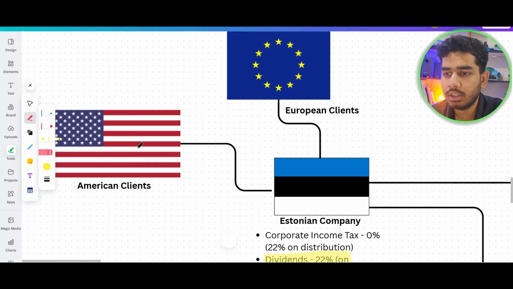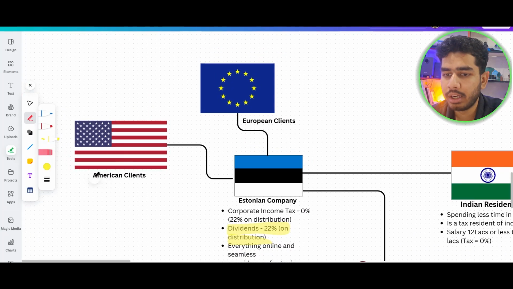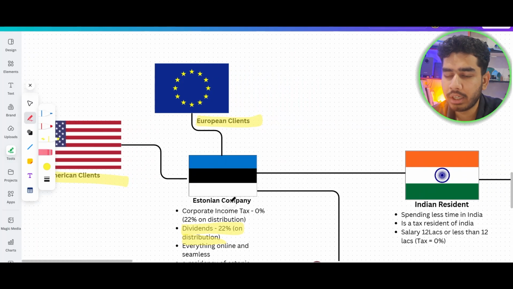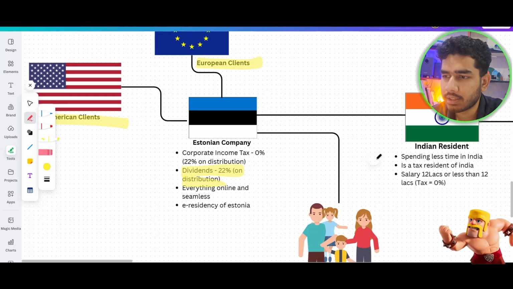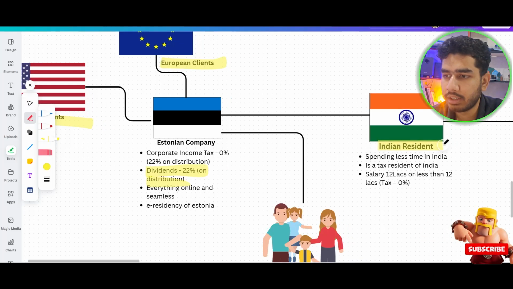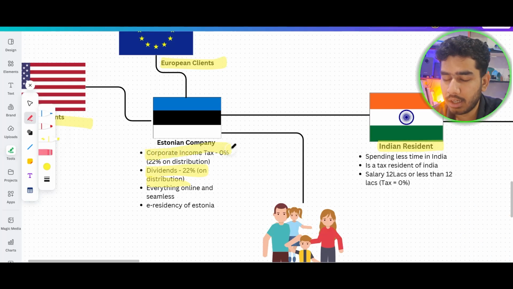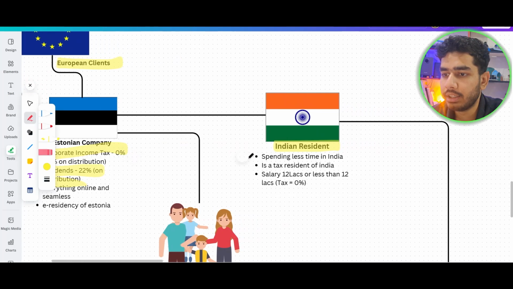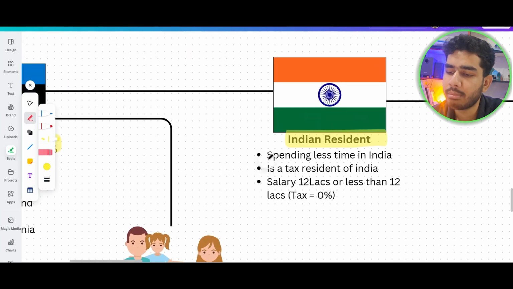Okay, so let's say you have American clients as well as European clients. You want a global company, so you open an Estonian company, but you are a tax resident of India. So you are an Indian resident and you open an Estonian company. First of all, you will not pay corporate income tax. Now there is a catch here. The catch is that you have to spend very little time in India, for example only 1 to 2 months, or maybe less than that.